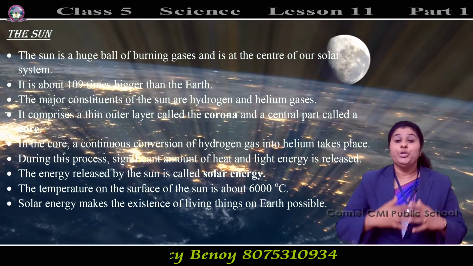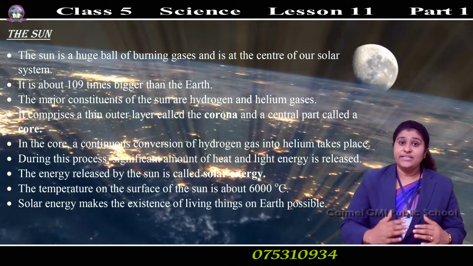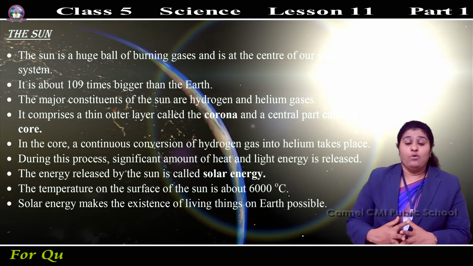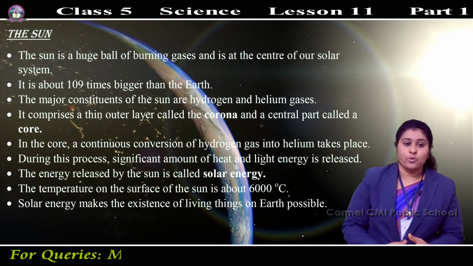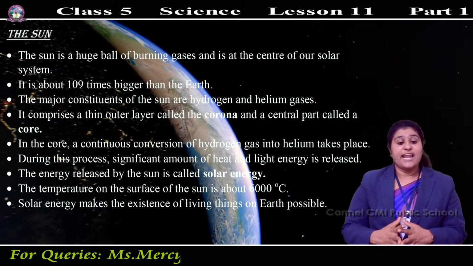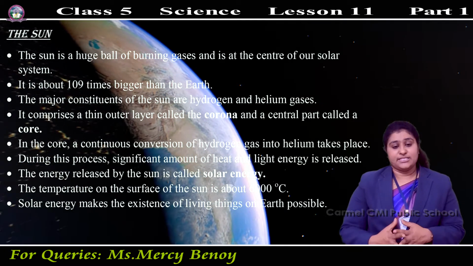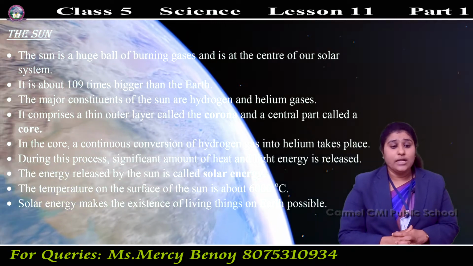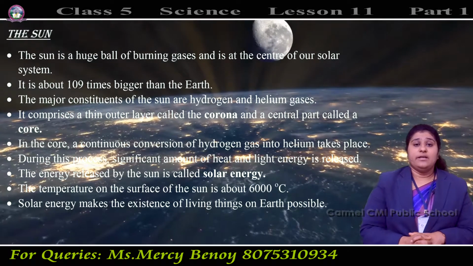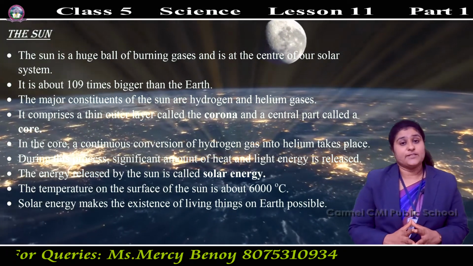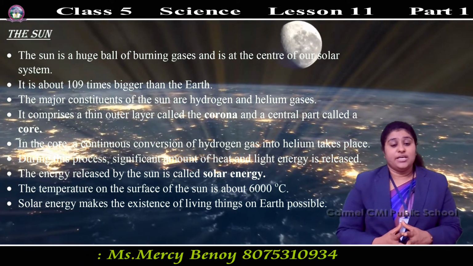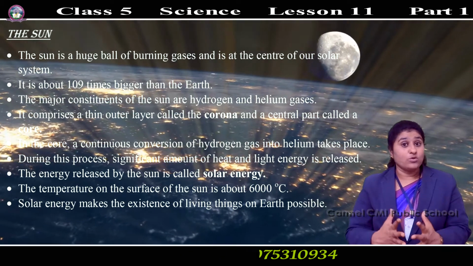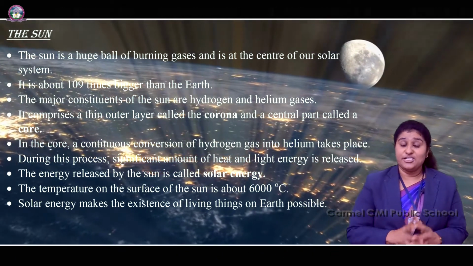During the conversion of hydrogen to helium, a large amount of heat and light energy is produced. The energy released by the sun is called solar energy. The temperature of the surface of the sun is about 6000 degrees Celsius.